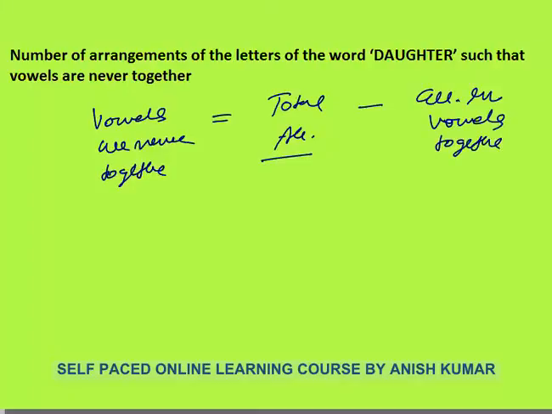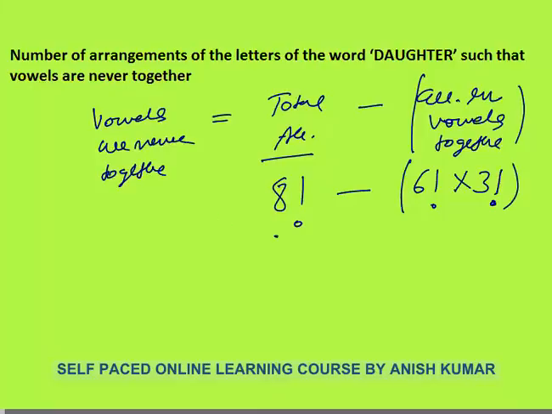Total arrangement: how many total letters does the word daughter have? 8. So total arrangement will be 8 factorial. 8 different letters in the word daughter, 8 factorial arrangements. Minus, I just counted vowels are together. This is 6 factorial into 3 factorial. This is the way vowels are together. So the total answer would be this.